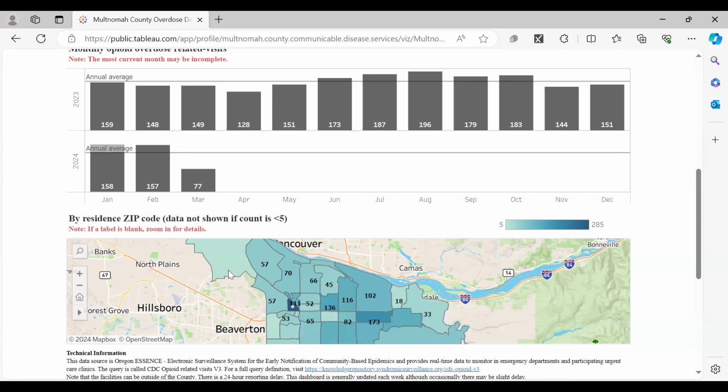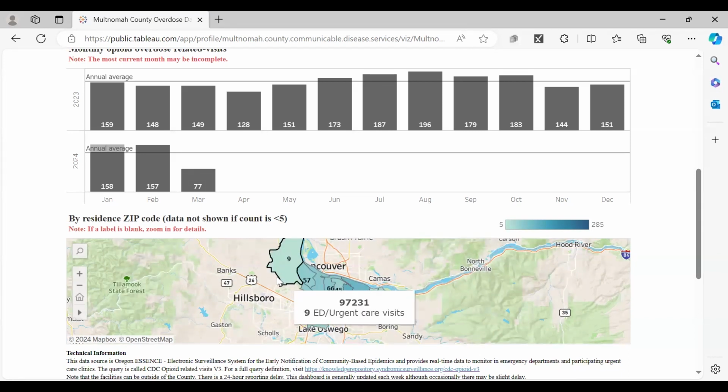I want to let you know though that any stratification in these maps that brings us to a number that's below 5 is going to be suppressed for identifiability reasons. So anytime it goes below 5, if you select, for example, one particular month and a particular zip code, there may have only been one opioid related visit at that time, and the number will just say less than 5.